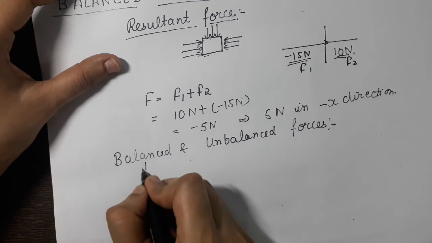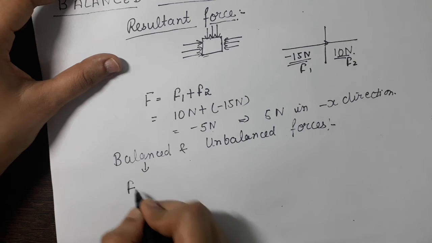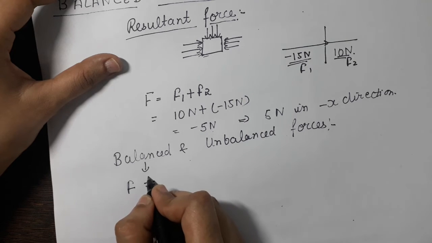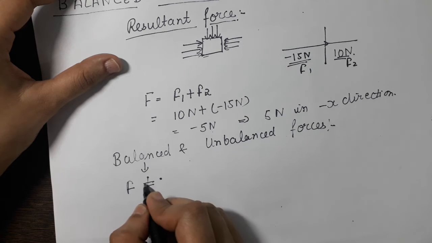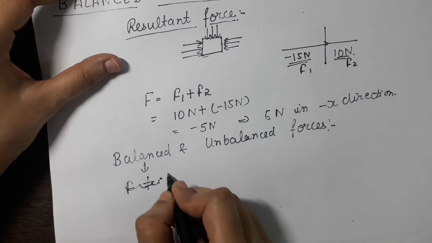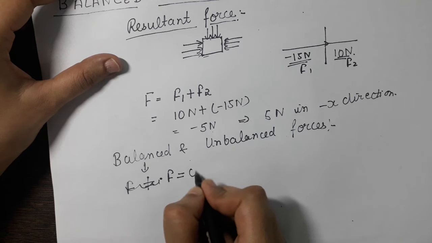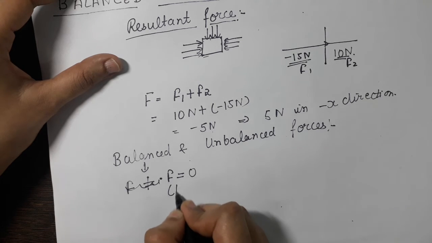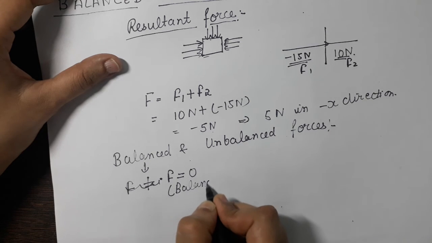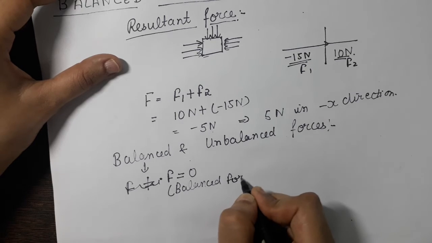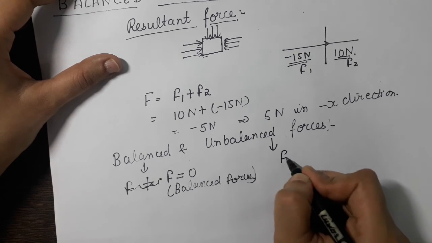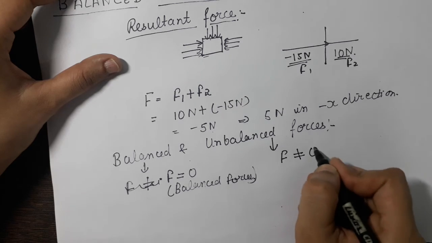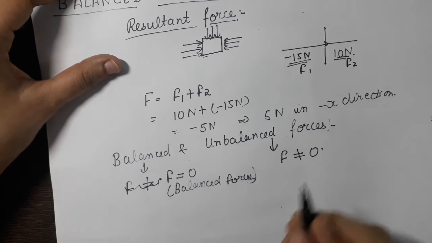For balanced forces, the resultant force will be equal to 0. But for unbalanced forces, the resultant force will not be equal to 0. There will be some net force.